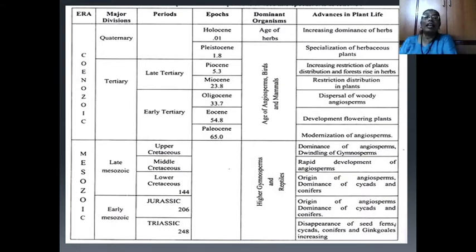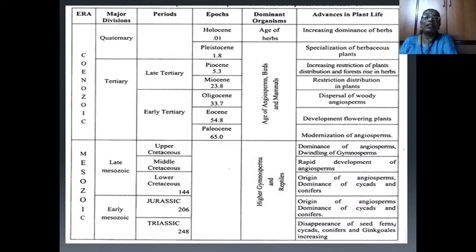Paleocene, 65 million years ago, is characterized by modernization of angiosperms. Therefore, the tertiary and quaternary periods of the Cenozoic era show the age of angiosperms, birds and mammals.